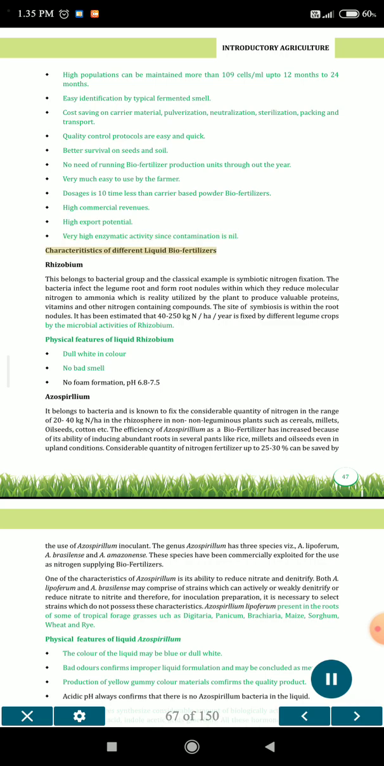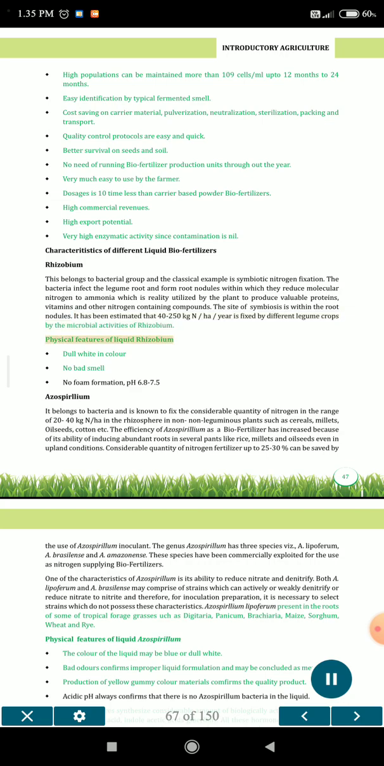Characteristics of different liquid biofertilizers. Rhizobium. This belongs to the bacterial group, and the classical example is symbiotic nitrogen fixation. The bacteria infect the legume root and form root nodules within which they reduce molecular nitrogen to ammonia, which is readily utilized by the plant to produce valuable proteins, vitamins and other nitrogen-containing compounds. The site of symbiosis is within the root nodules. It has been estimated that 40 to 250 kg N per hectare per year is fixed by different legume crops by the microbial activities of rhizobium.